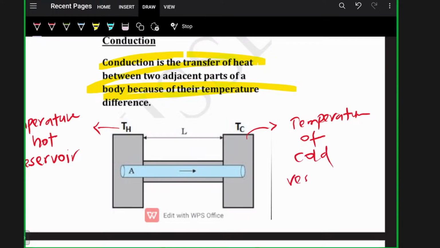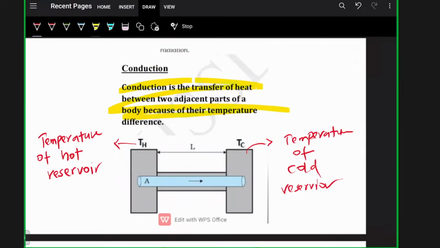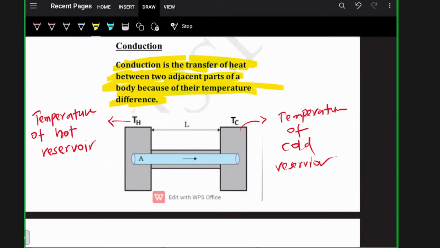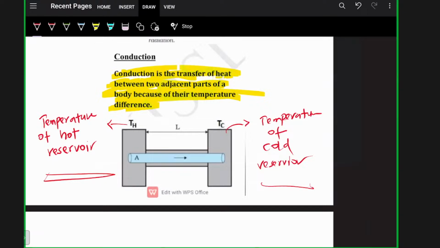Conduction is the transfer of heat between two adjacent parts of a body because of their temperature difference. There should be a temperature difference. Here it is hot, here it is cold, so the temperature difference is there. So transfer of heat will happen from hot to cold. This will be the direction of heat transfer. Clear?